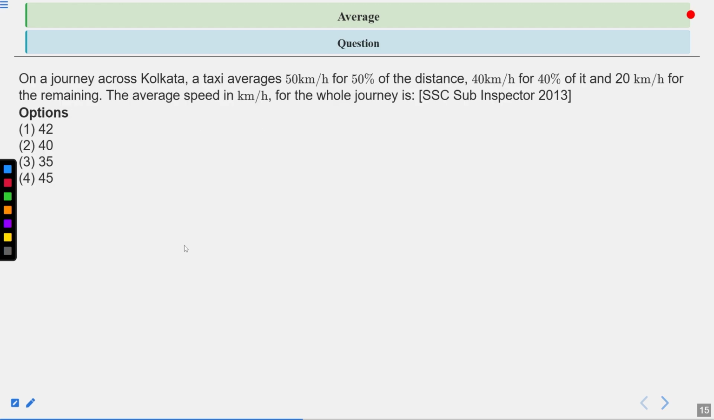On a journey across Kolkata, a taxi averages 50 km per hour for 50% of the distance, 40 km per hour for 40% of it, and 20 km per hour for the remaining distance. Now the question is the average speed in kilometers per hour for the whole journey. This question was asked in the SSC Sub Inspector exam in 2013. So there are 4 options. First one is 42, second is 40, third one is 35, and fourth one is 45. Now you have 10 seconds to solve this question. Your time starts now.